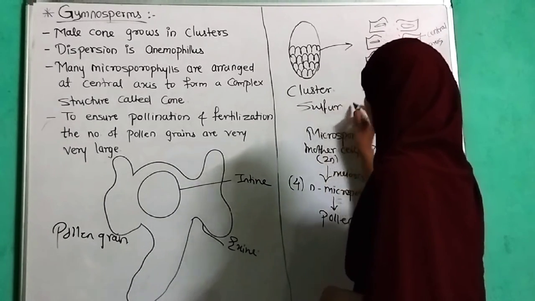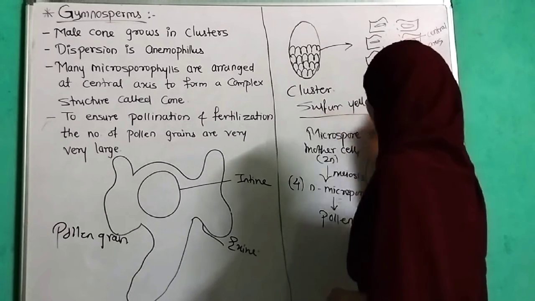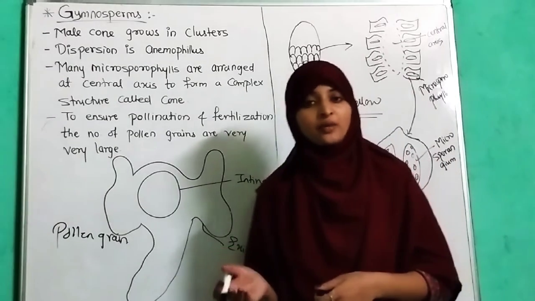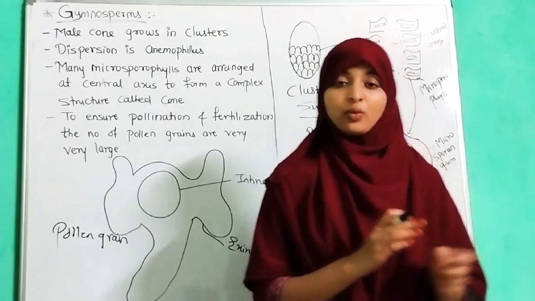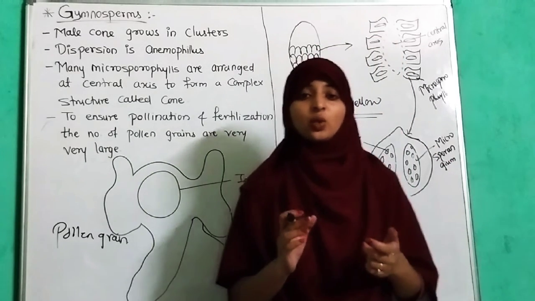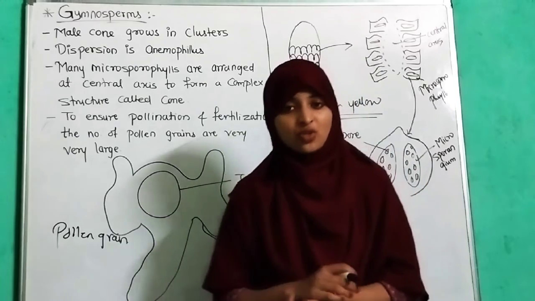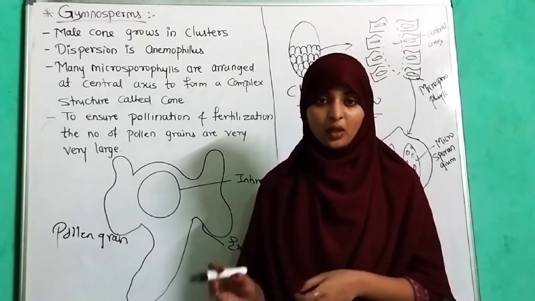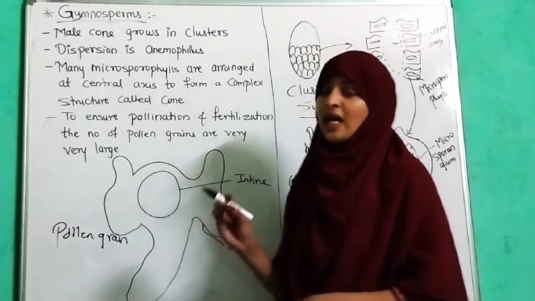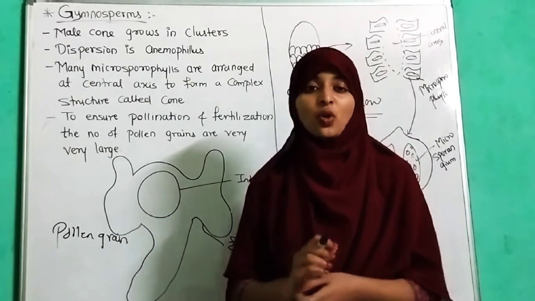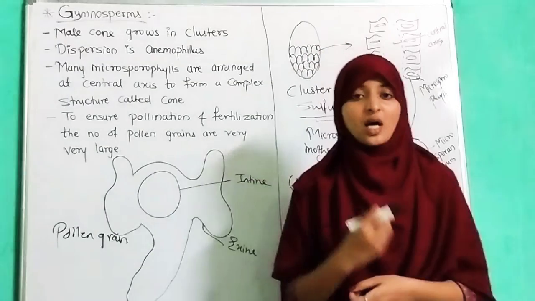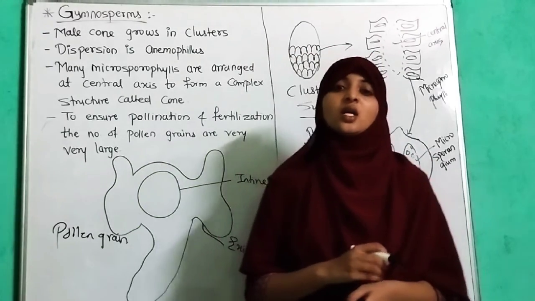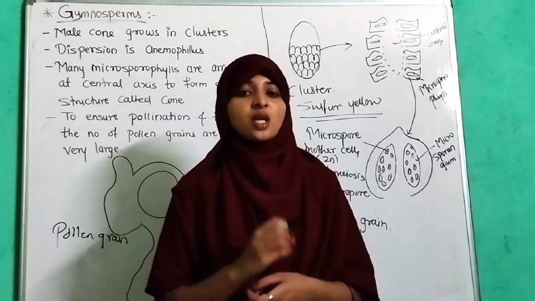Sulfur yellow color. If we are going to discuss the pinus forest, we can see a dusty, cloudy structure in the forest because the pollen grains are formed in large numbers, and they are dusty in nature and sulfur yellow in color. So when a large number of pollen grains are formed in a forest of pinus trees, we can call it sulfur yellow clouds, or sulfur clouds.